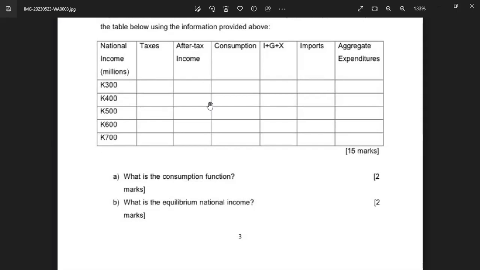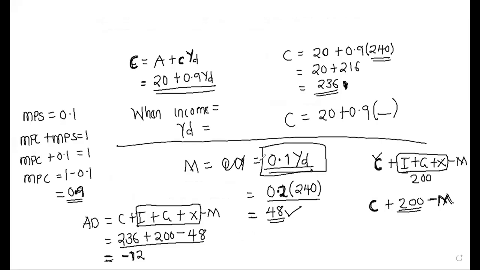I was saying that at equilibrium, something is true: income, national income, which is the GDP, is equal to aggregate expenditure, or aggregate demand, which is the same thing.